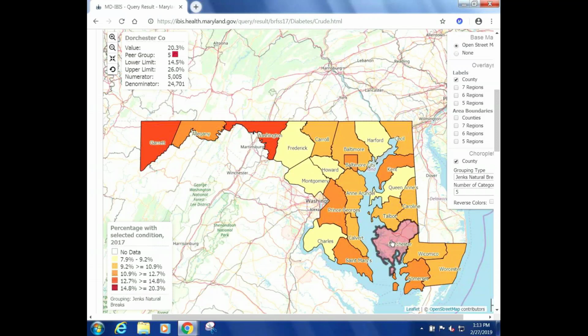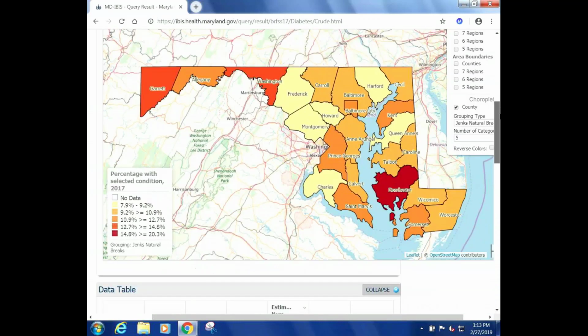Now, if we're interested at this point, we might want to explore some of the other counties. So we can just move the mouse from county to county and see how those rates look different when we're going from place to place. So this is great when we want to just explore the map and do a little sightseeing almost in Maryland to see how things look from area to area.